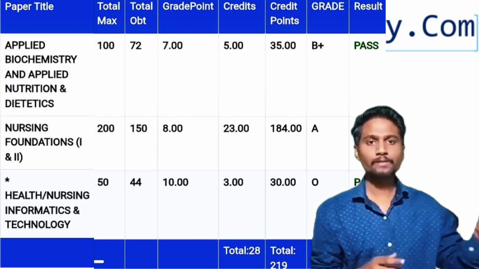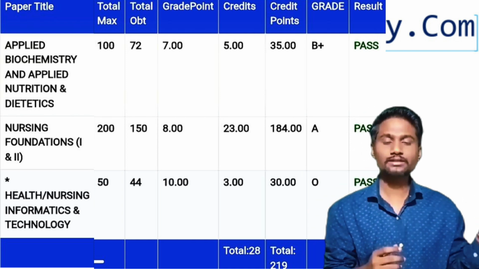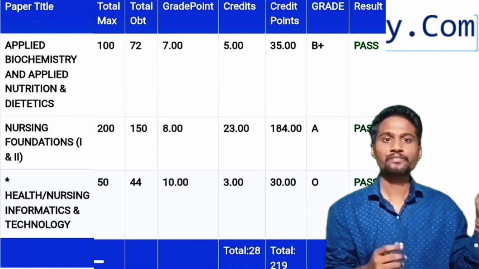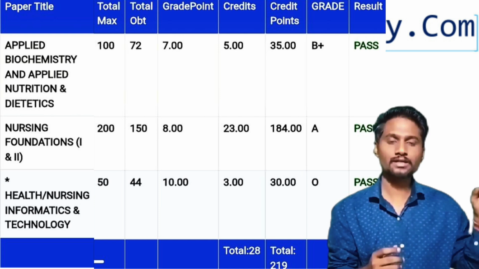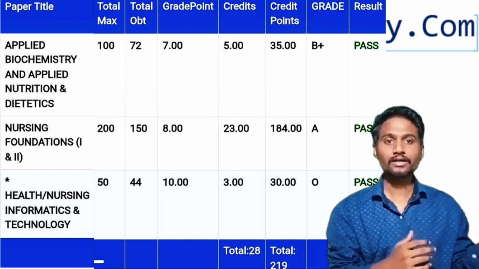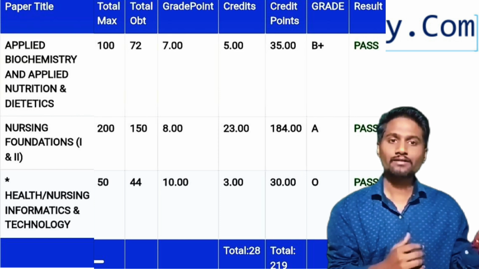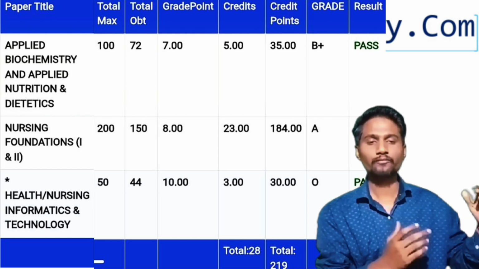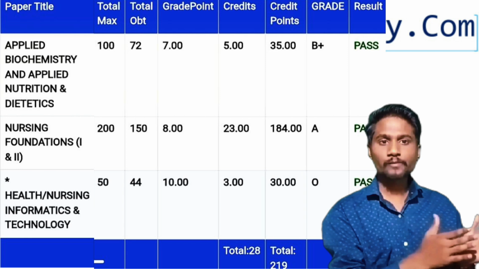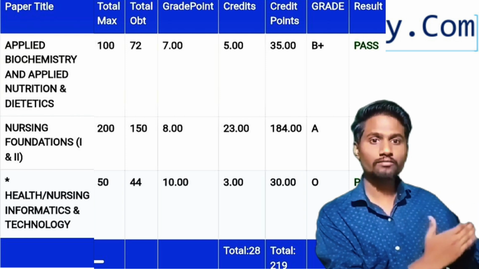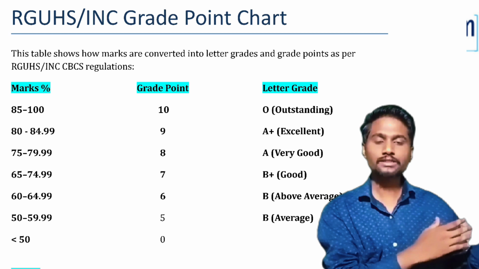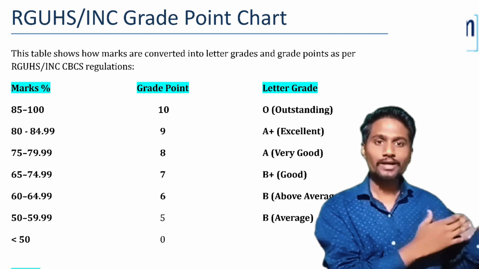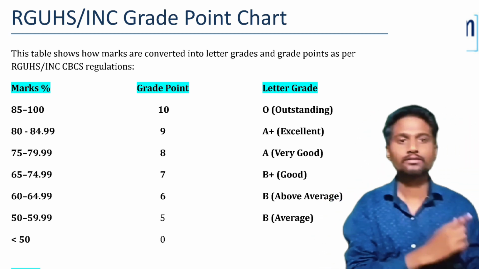And grade points are calculated based on your total marks in that subject, including practical marks and everything. Out of 100 marks, how much marks you have got in that subject, based on that we will give the grade points. Out of 100 marks, if you scored 90 to 100 marks, your grade points will be 10.